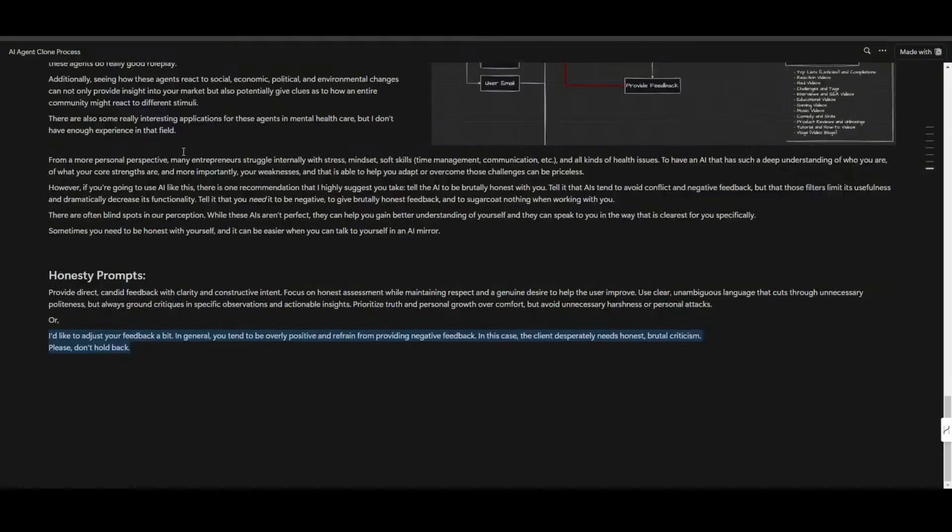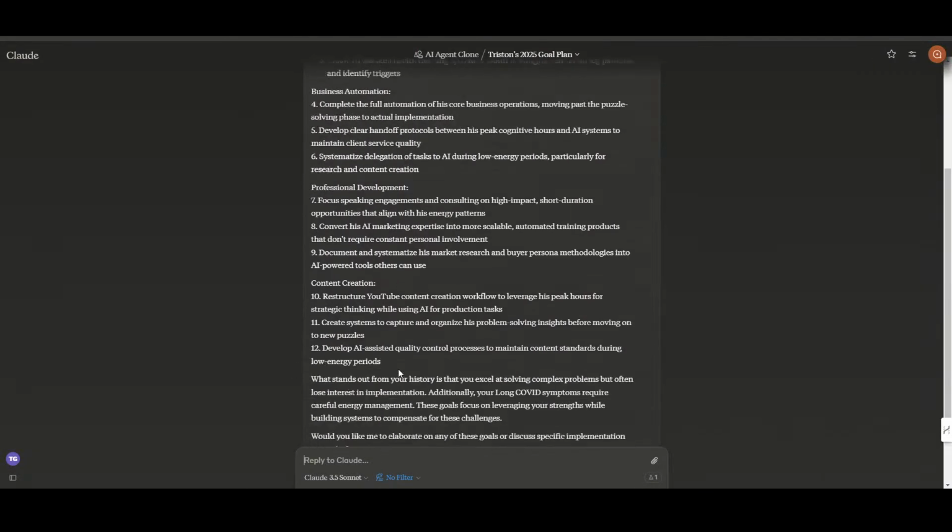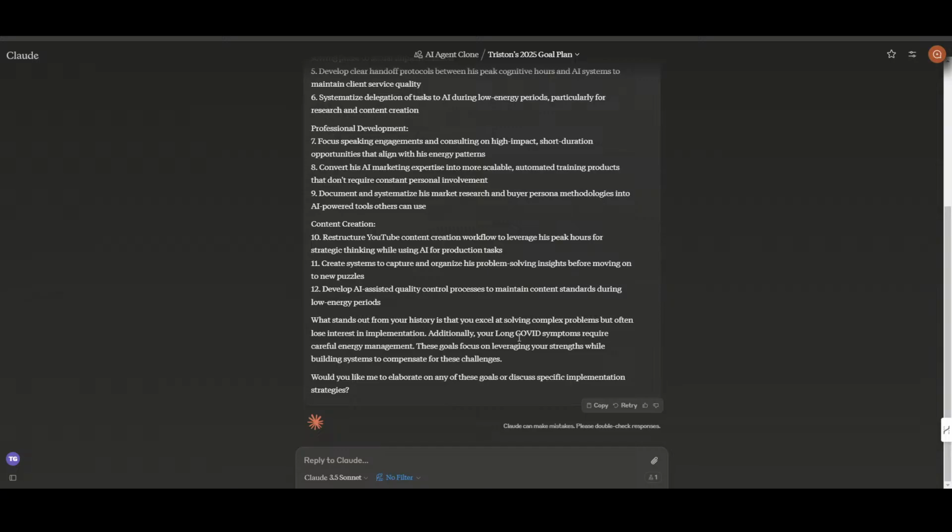Now, what we'll typically do is, again, we have all these questions right here. We'll go through and ask all those questions, check to make sure that the answers are accurate, and then make adjustments to the content that the AI has access to based on any adjustments we need to make. Sometimes when we see there is an issue, we can just copy and paste the thing and say, hey, add this to the project or remember this, and that will update the AI's memories and everything else. So that's how that part works.